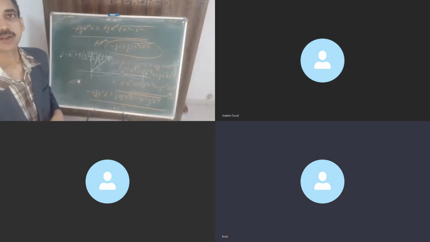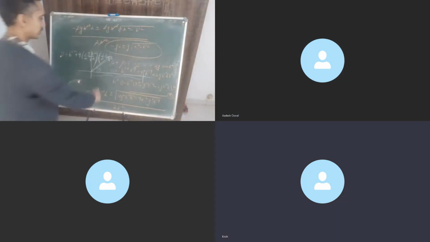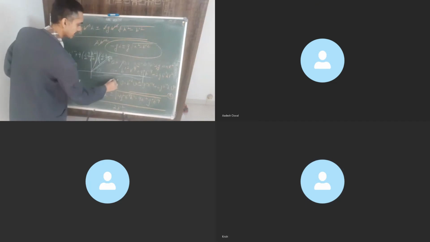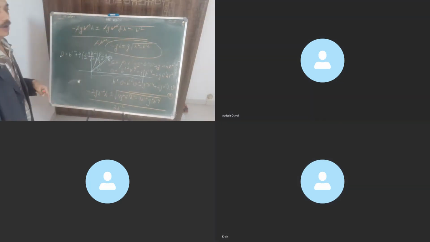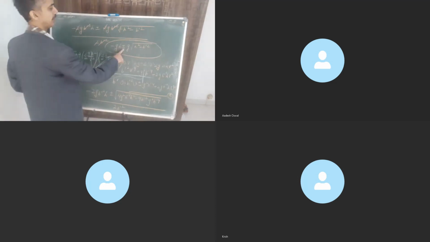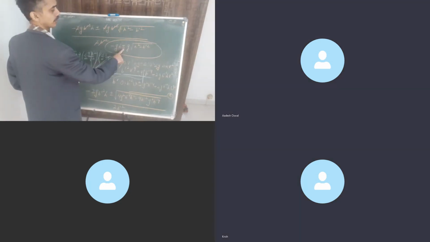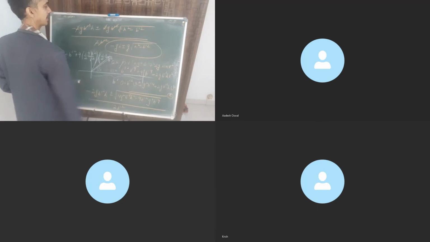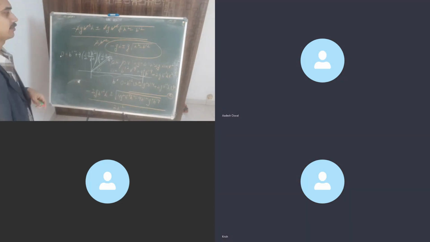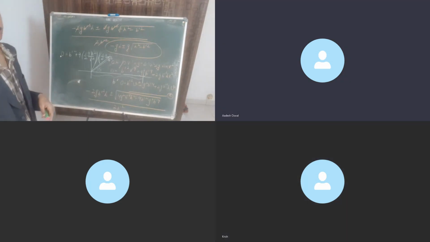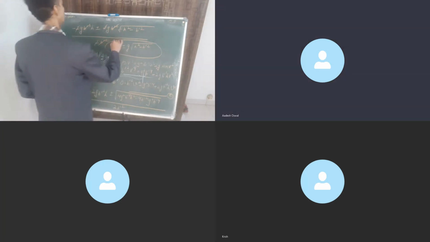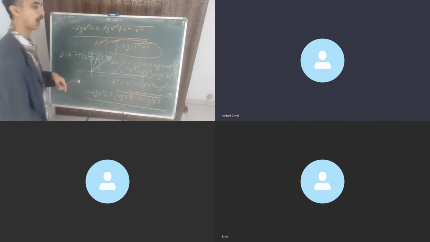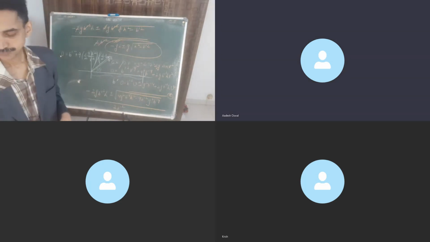So b prime is distance x. The b prime was this distance here, correct? Yes, sir. Of course, we cannot go with minus sign, right? So we'll be going with plus sign. Don't go with minus sign, we'll be going with plus sign. But remember this formula. This is a very important formula. Now you can use it directly. This is the minimum speed required. Got it?